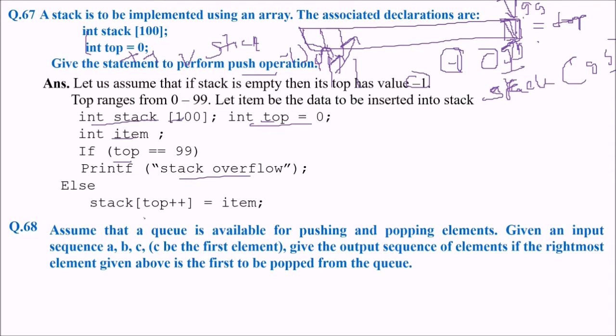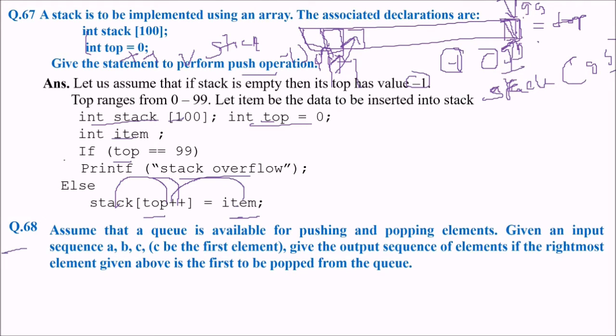So what we are going to do: first we have to increment the top value, because top is always pointing to the present value. So if you have to push a value here, you have to increase the top, that is top++, or top is equal to top plus 1. Then at that position which top is pointing to in the stack, you transfer this item. This is how the push is going to be.